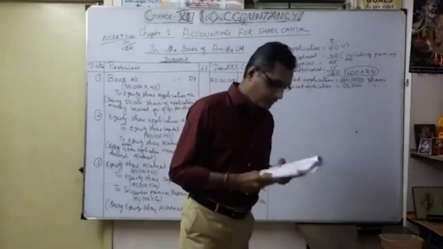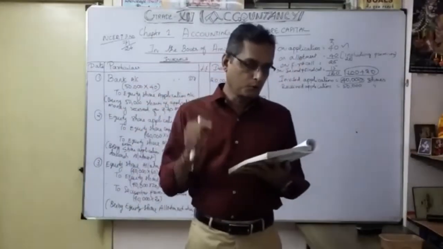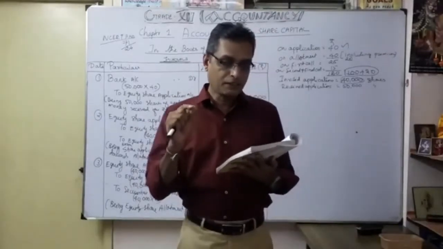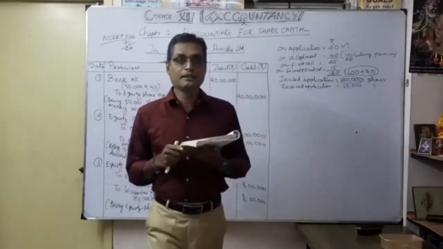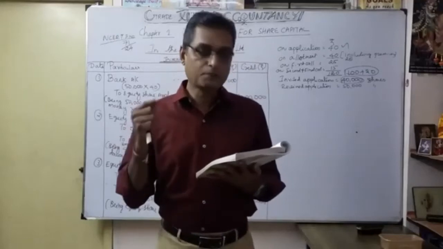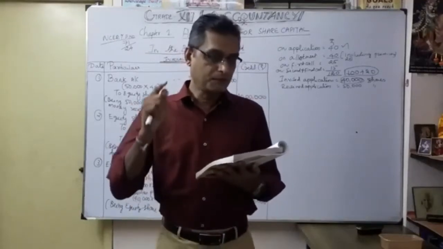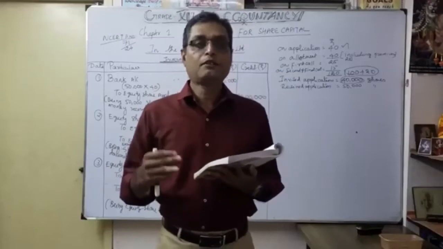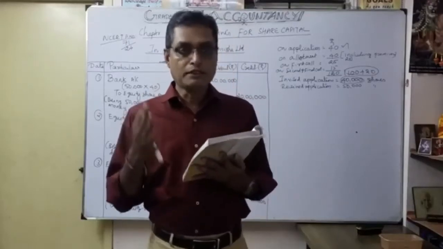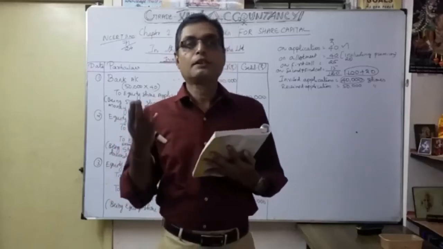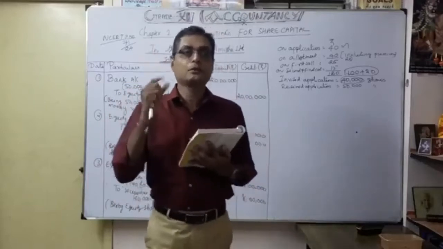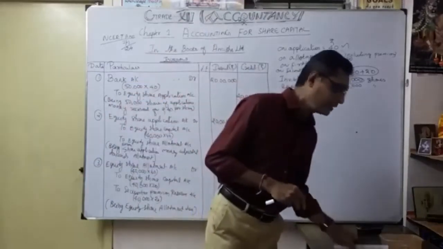See here what they said: Rohit, to whom 600 shares were allotted, failed to pay the allotment money. So that is very, very important here. Only the 600 shares allotted failed to pay allotment money, and these shares are forfeited after allotment. So what are we going to do? They have given only how many shares were allotted. So here you want to find, because of the default of share allotment, how many shares were actually applied for by Rohit. That's the calculation we are going to discuss.